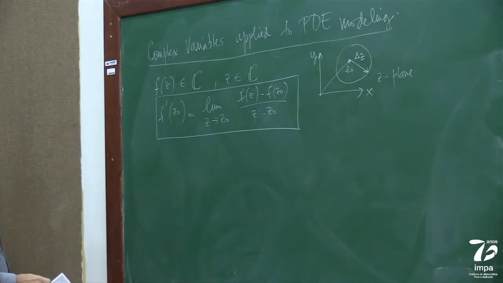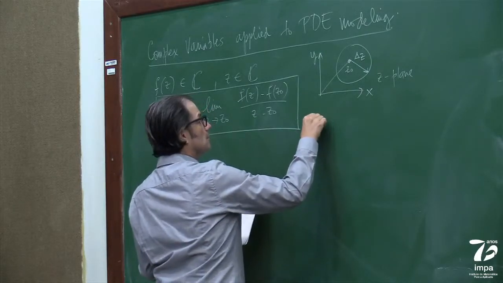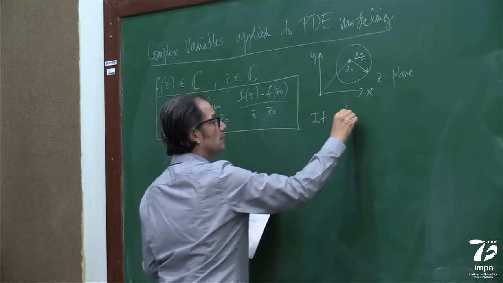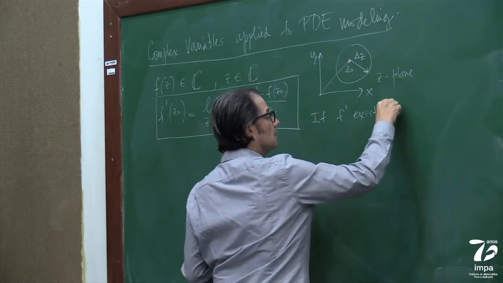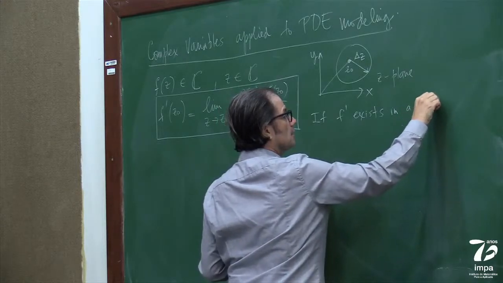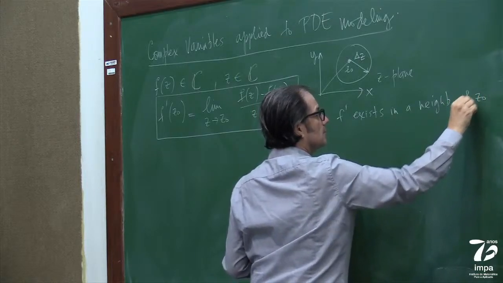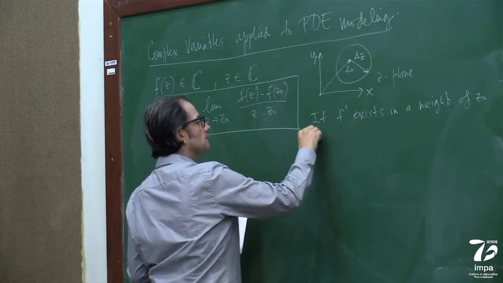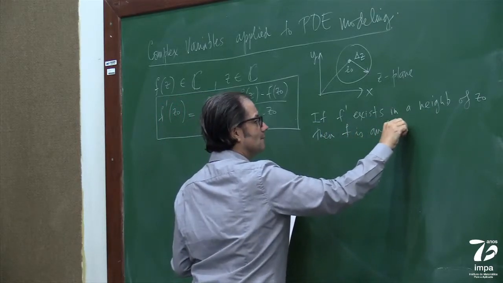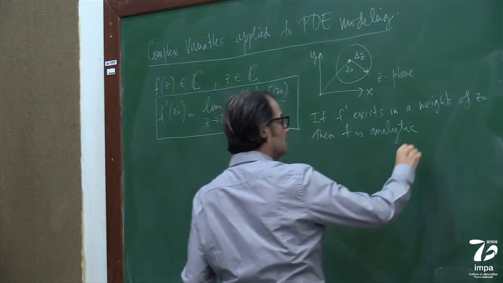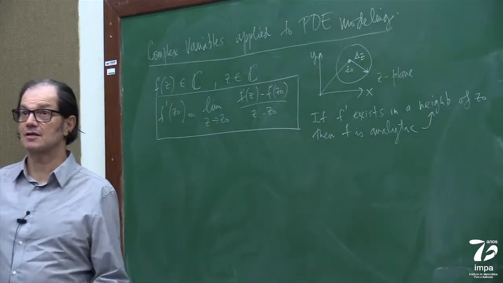There's something which is very interesting. Let me write down, remind us, right? That if this limit exists in a neighborhood of z naught, then f is analytic in that neighborhood. Okay, so this is a very nice thing about complex variables, right?